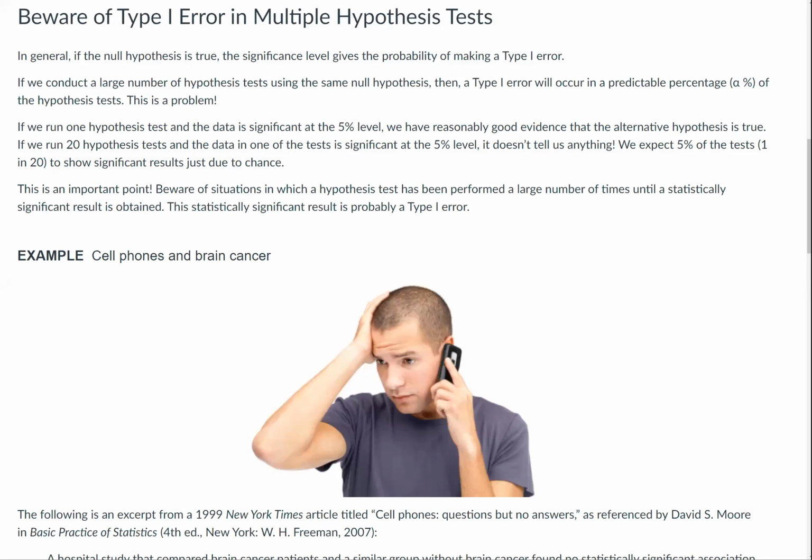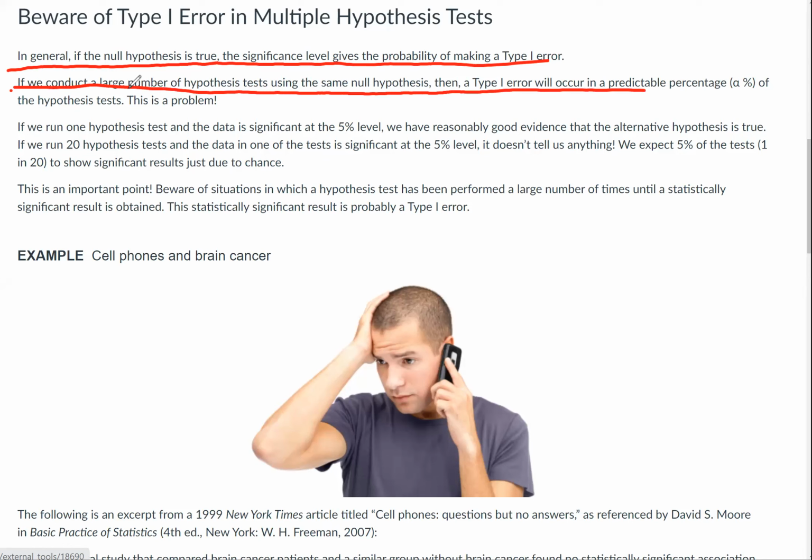On this page, we talk about how you have to watch out when you use multiple hypothesis tests, because you might get a type 1 error by accident. In general, if the null hypothesis is true, the significance level gives the probability of making a type 1 error. If we conduct a large number of hypothesis tests using the same null hypothesis, then a type 1 error will occur in a predictable percentage, alpha percent, whatever alpha is, of the hypothesis tests.